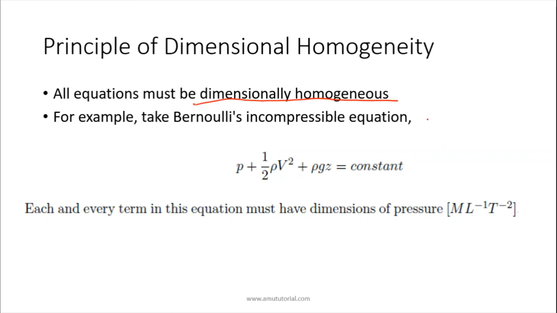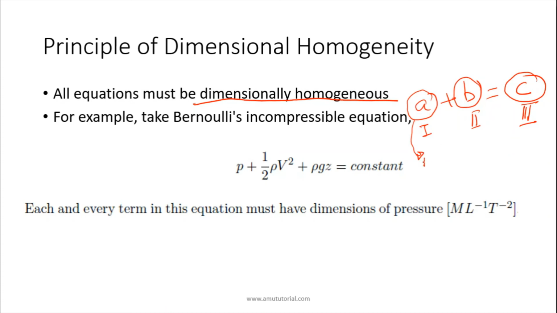Dimensionally homogeneous means, suppose we have some equation a plus b equal to c. This is the first term, this is the second term, and this is the third term. The dimensions of all these terms should be the same. Suppose the dimension of this term is, say, m, then the dimension of this should also be m, and this should also be m.